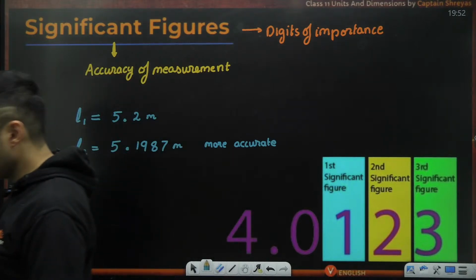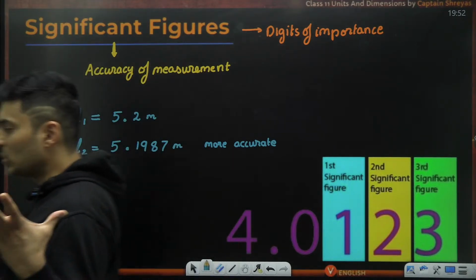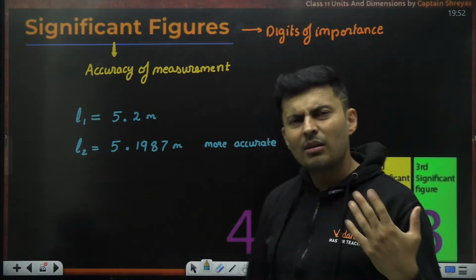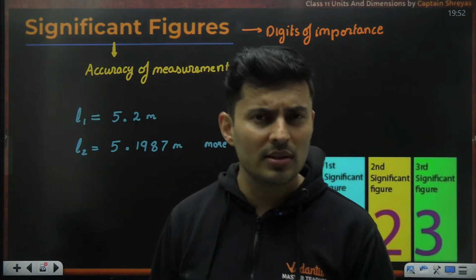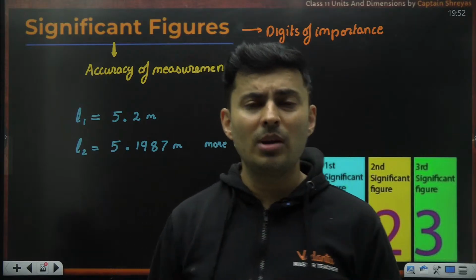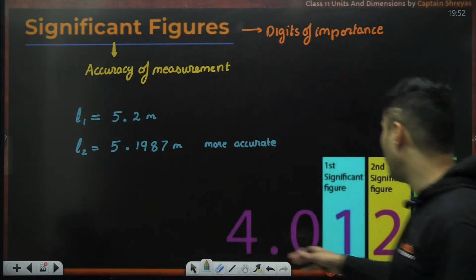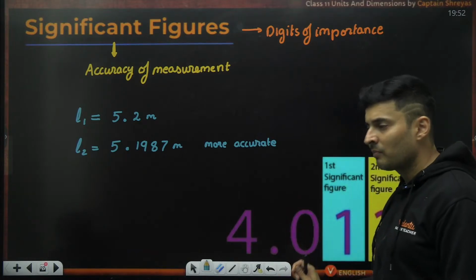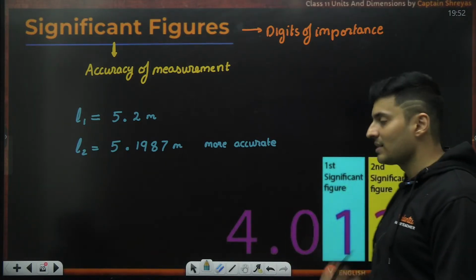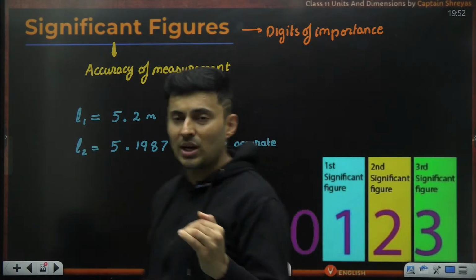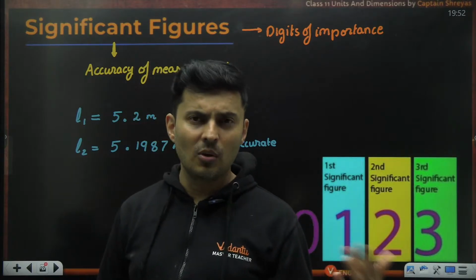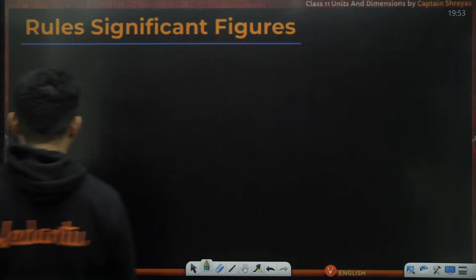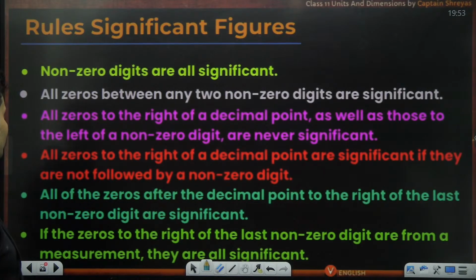Is that right, everyone? Perfect. So significant figures are basically like the digits of importance. But how do I decide who is important, who is not important? See, the problem is not with the numbers like 4, 1, 2, 3. The problem always happens because of the decimal or the power of 10 or the zeros. So when to consider 0, when to not consider 0, decimal, powers of 10, all these rules are simply mentioned over here on the next slide.